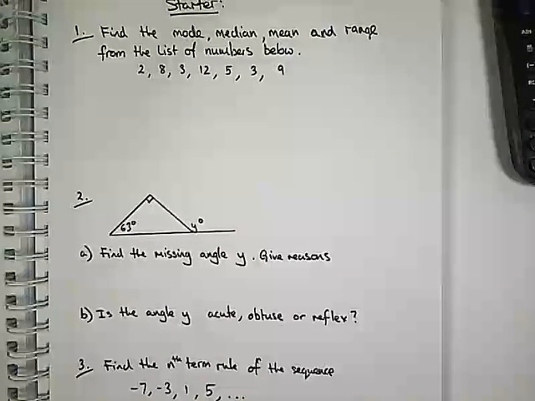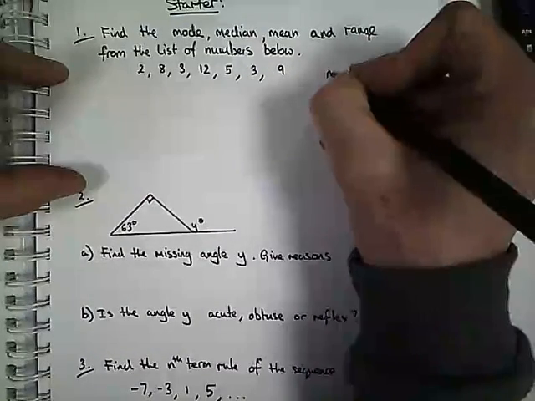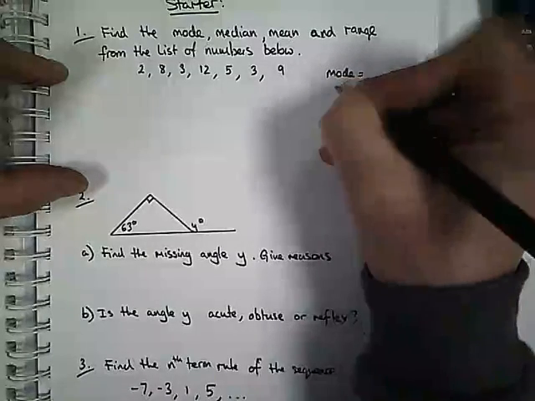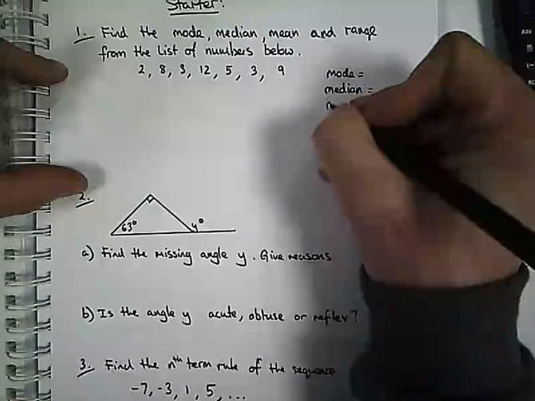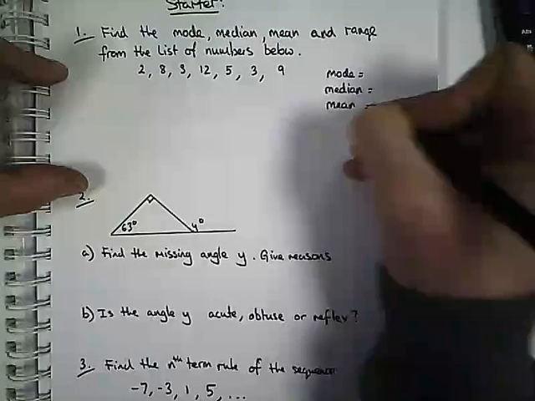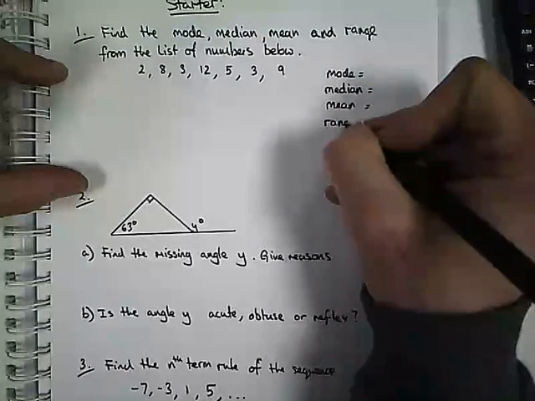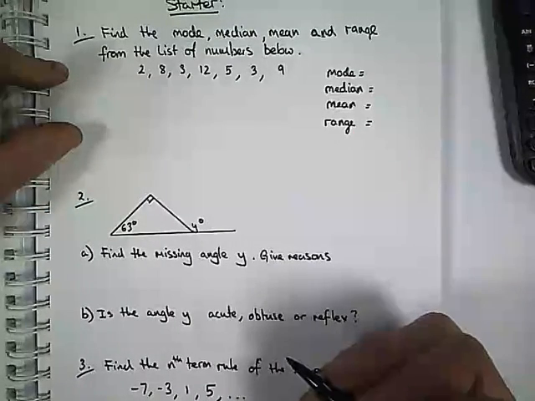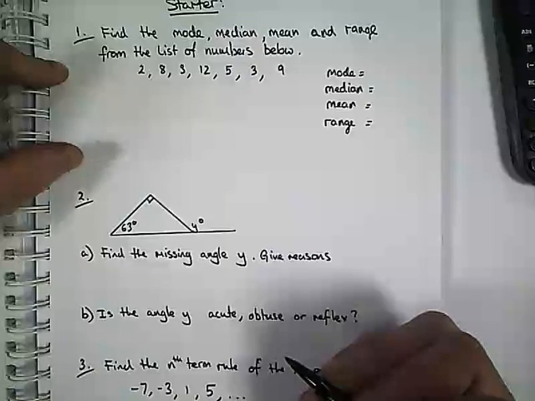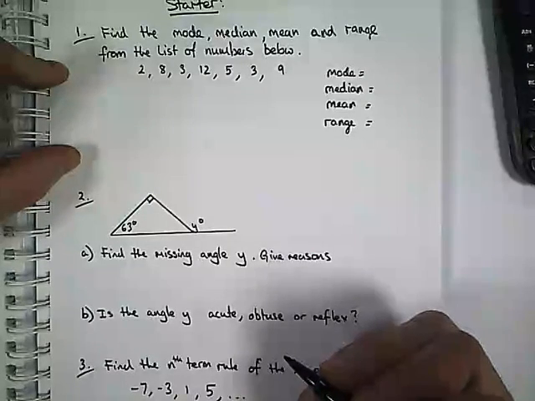Right, now that you've had a go at these questions on the starter, I'm going to go through this starter. Okay. So for this first question, I want the mode, I want the median, I want the mean, and I want the range. Right, the first thing we do when we see a list of numbers and we want to find out some averages and a range is put them in order.